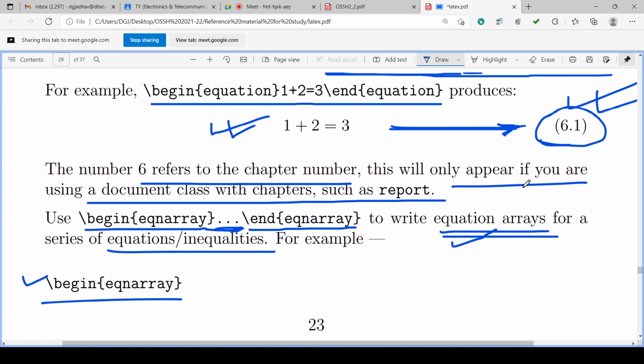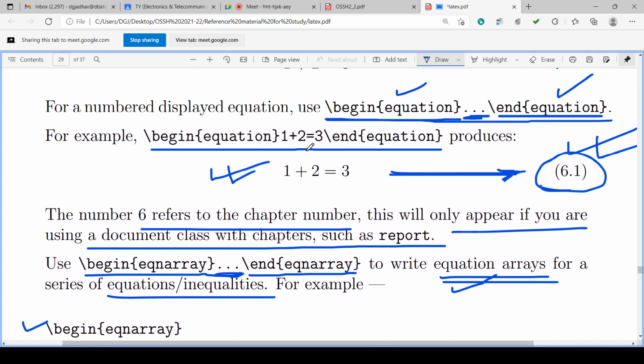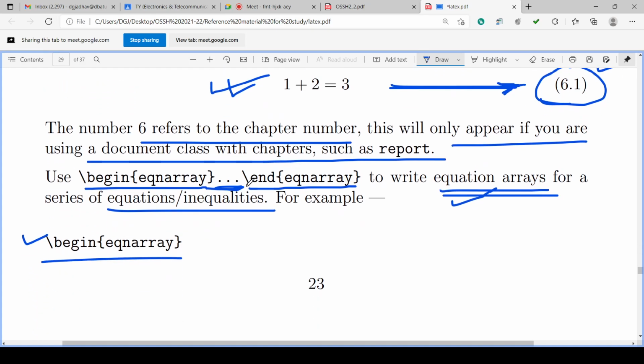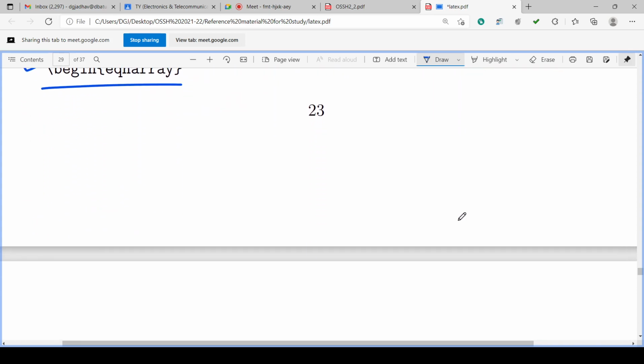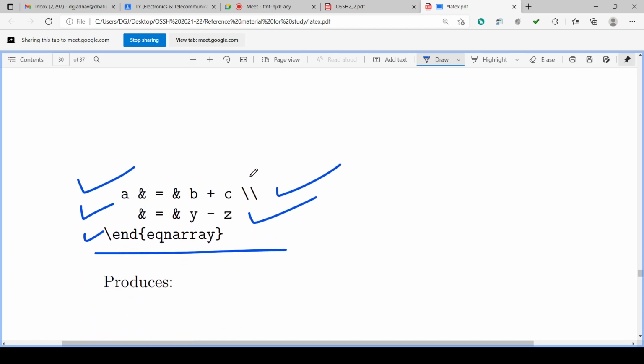So if we want to write a single equation, we use equation; if you want to write multiple equations, we can use eqnarray: backslash begin eqnarray, 3 dots, backslash end eqnarray. Number of equations we can write in between.